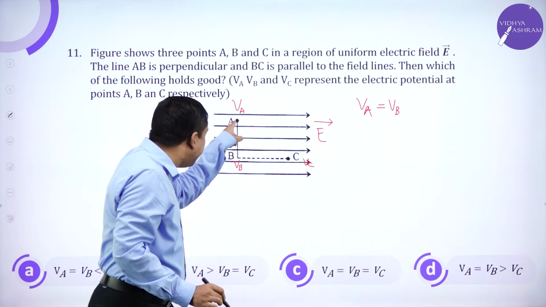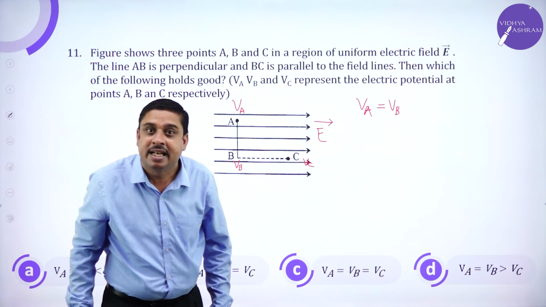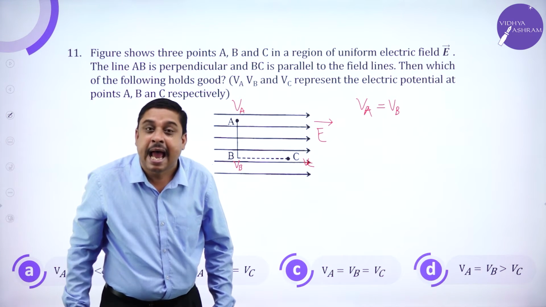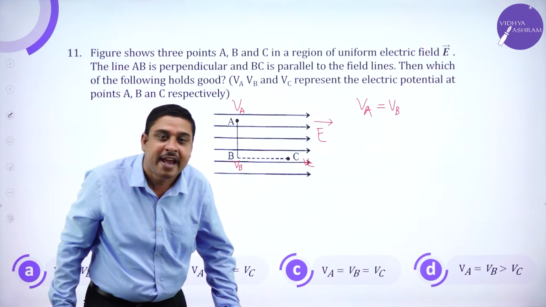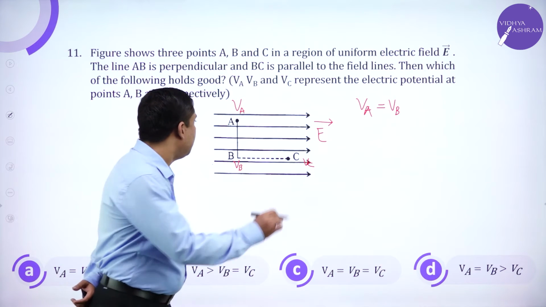Points on the equatorial line behave as an equipotential surface. They should have the same potential.